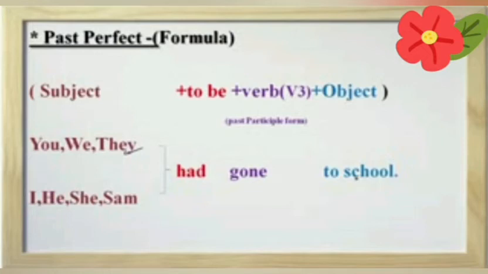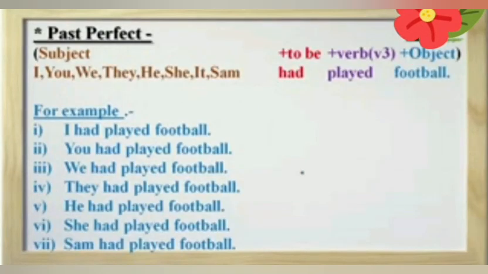I had gone to school. He had gone to school. She had gone to school. Sam had gone to school. We use here name Sam. You can use any other name also. To clear the concept, let me show you some more examples.